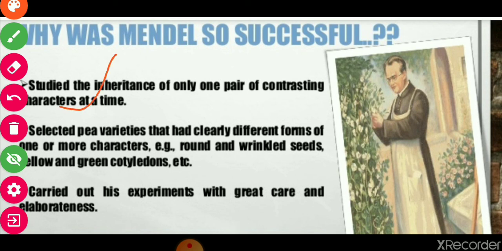Second, he selected P varieties that had clearly different forms of characteristics, means having different contrasting traits. Third one, he carried out his experiment with great care and elaborateness. Means he collected the data very carefully so that it could not be mixed up.